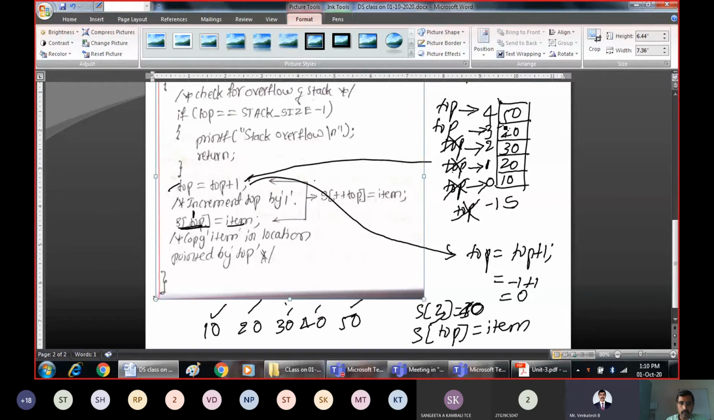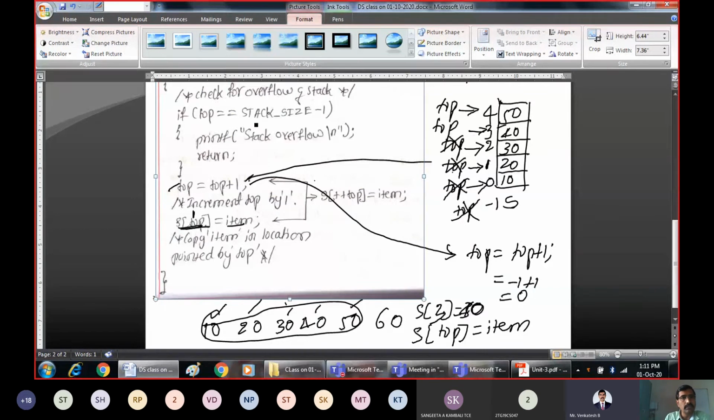Now assume this is the normal scenario. Assume there is one more element which you want to insert, the element called 60. Is it possible to insert? No. But still we should check that condition. What is the top index now? Already you have inserted these 5 elements, and if you want to insert one more element 60 and you call the push function once again, you should check whether space is available on the stack or not.